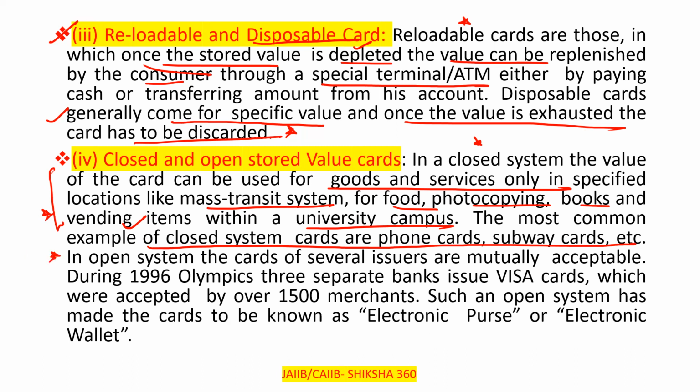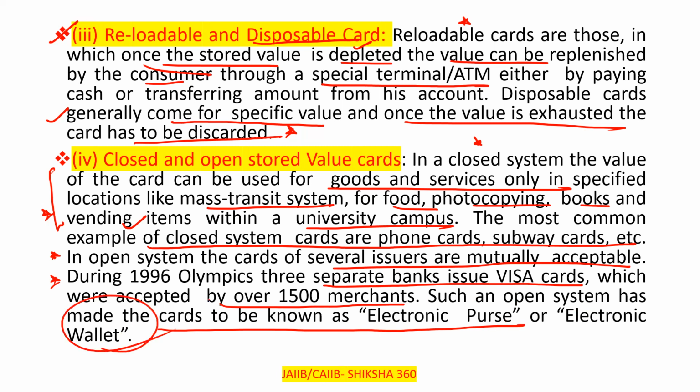On the other side, in the open system, the cards of several issuers are mutually acceptable. Clear? You can use them at any other place also. Like during the 1996 Olympics, 3 separate banks issued Visa cards, which were accepted by over 1,500 merchants. Such an open system has made the cards known as the electronic purse or electronic wallet. This is another question you will find in the examination here.